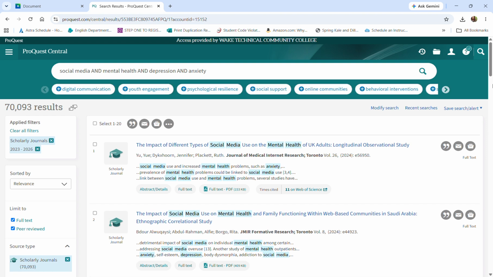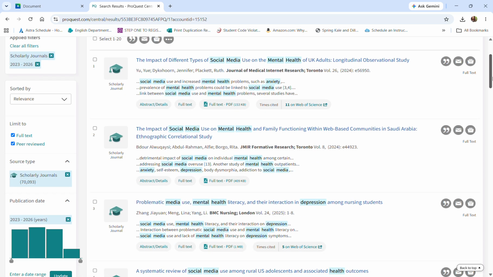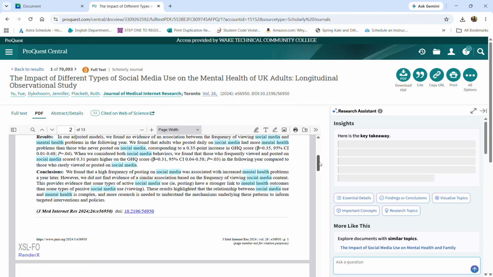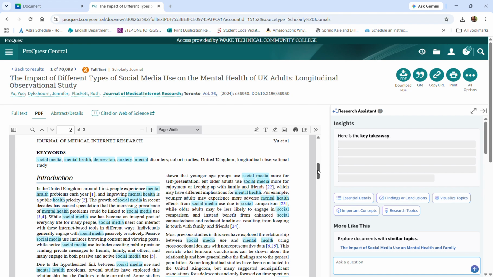As you scan the results, don't just choose an article automatically. That's something else I'll say. Read the title. Of course, you can always read the abstract. That's a good thing to look at. Click the full text PDF file because that's what's going to give you the most accessible version of the piece.